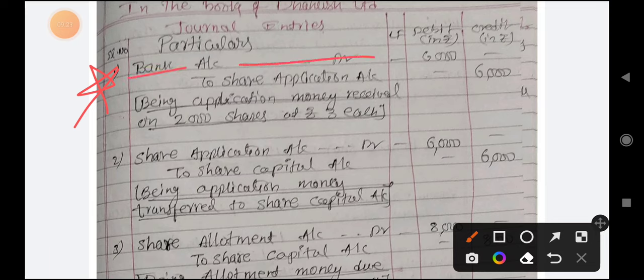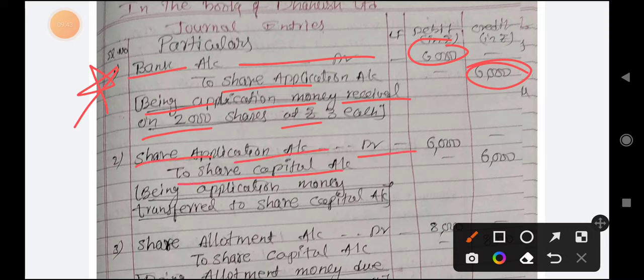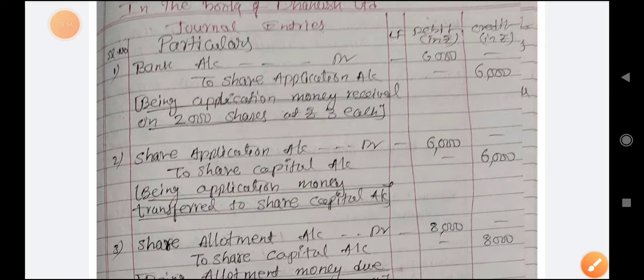Bank account debit to share application account, being application money received on 2,000 shares at ₹3 each, 6,000, 6,000. Immediately share application money will be transferred to share capital. So share application account debit to share capital account, being application money transferred to share capital, 6,000, 6,000, same amount.